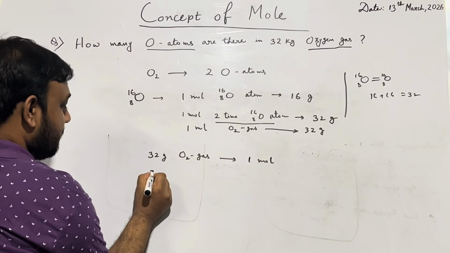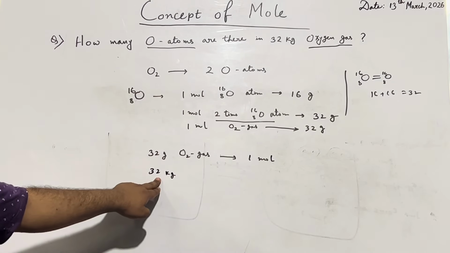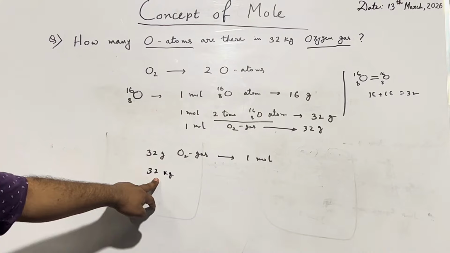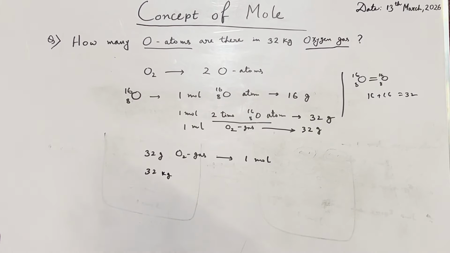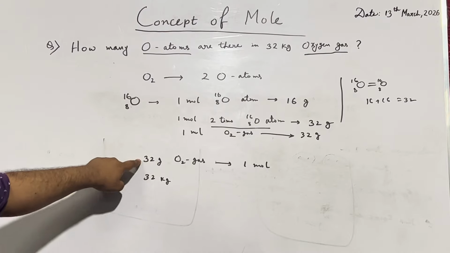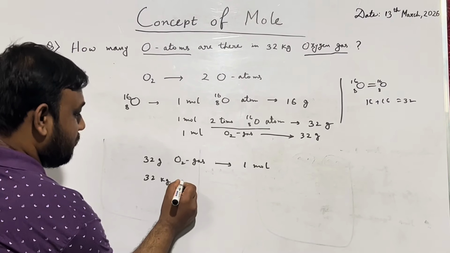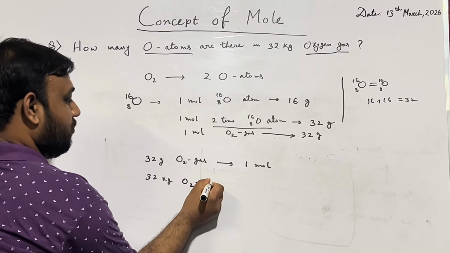So now 32 kg. When we are talking about 32 kg, that means we multiply both sides by 1000 times, down to kg. 32 gram is 1 mole. What about 32 kg O2 gas?